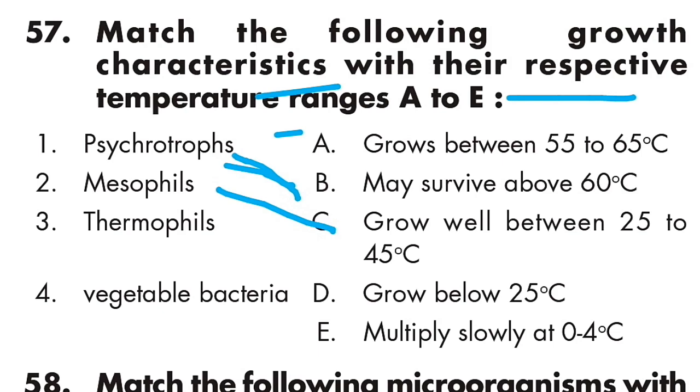Three, thermophiles grow below 25 degrees Celsius. Four, thermophilic bacteria grow between 55 to 65 degrees Celsius. Option A is right.